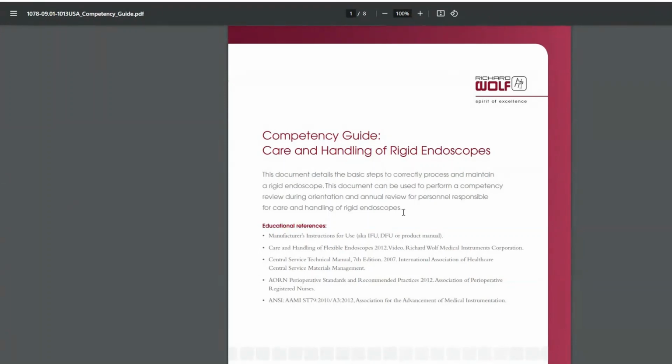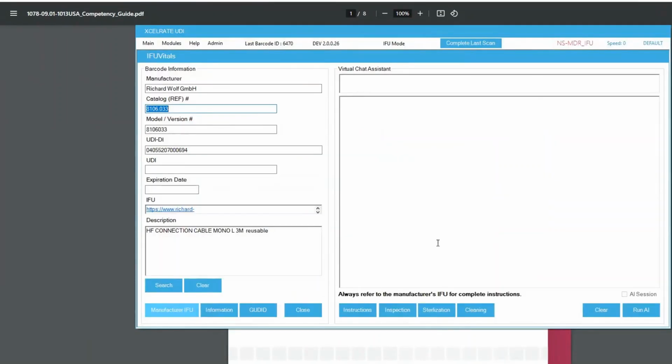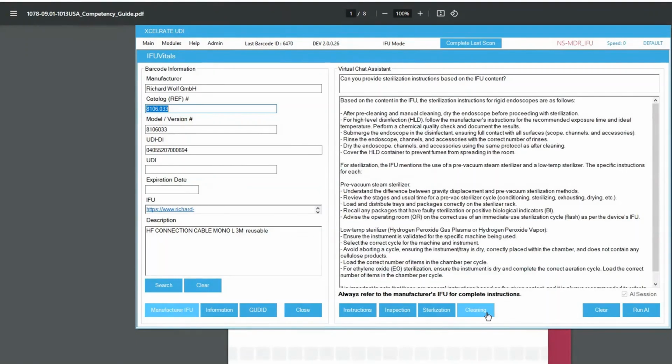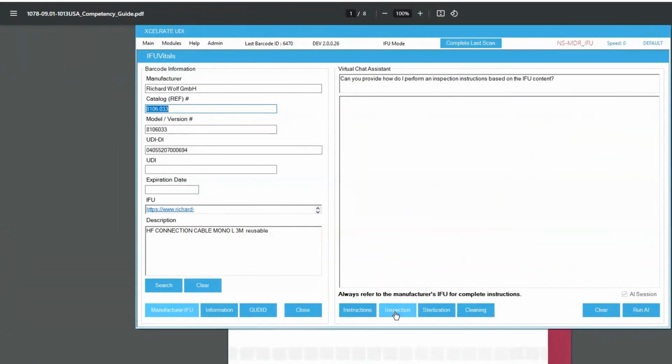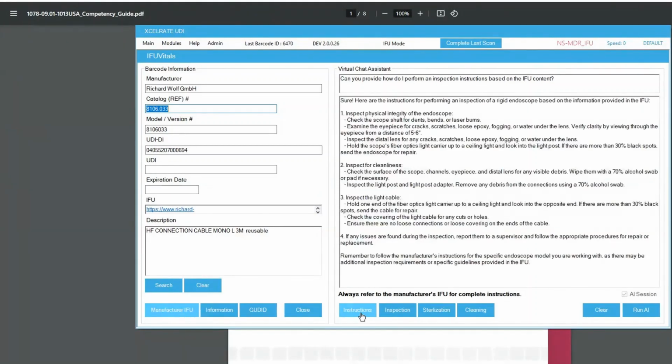As you can imagine, educational and competency skills are enhanced by using the Richard Wolf's Download Center. The original document is always a click away, while we deploy AI, which allows the user to experience a seamless and similar display for all manufacturers. A single click displays the exact section without adulteration of the target document. To cleaning. And instructions.